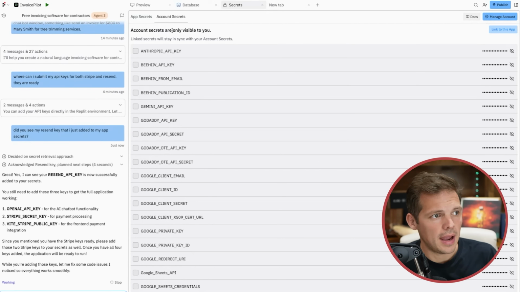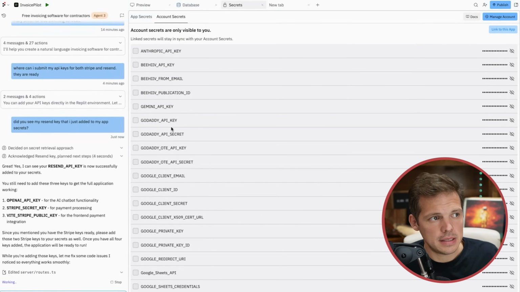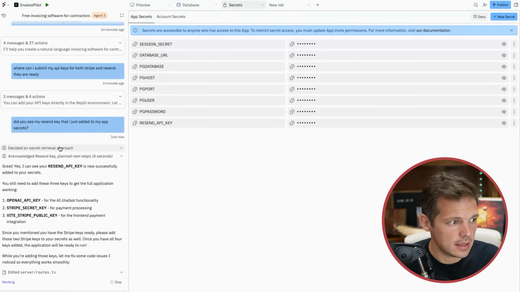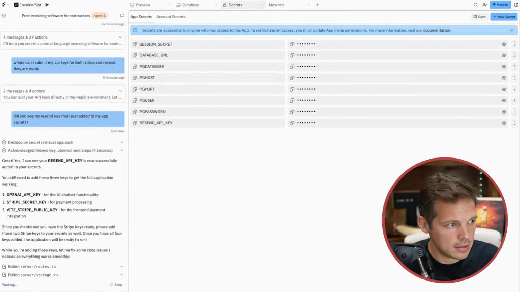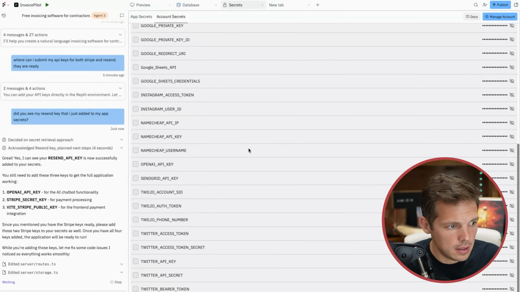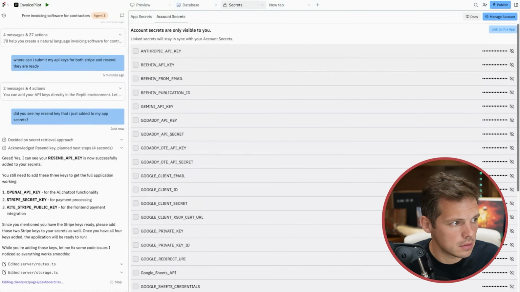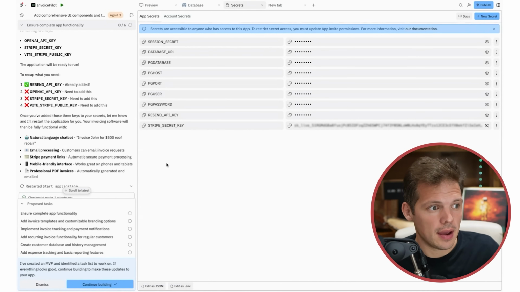So just to confirm, I asked Replit, hey, I added my resend API key to my app secrets. Did you see it? And it's like, yes, I see it. It already has my OpenAI API key. It should have my Stripe key. Nope, it doesn't for some reason. So Replit needs 2 Stripe API keys from me.